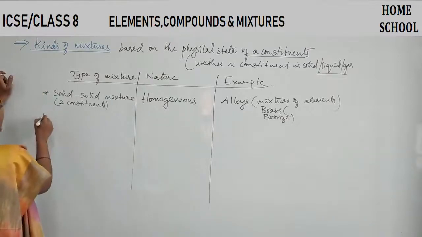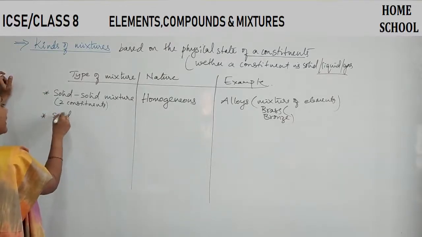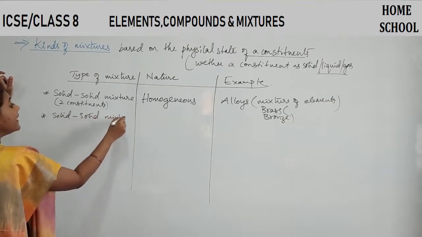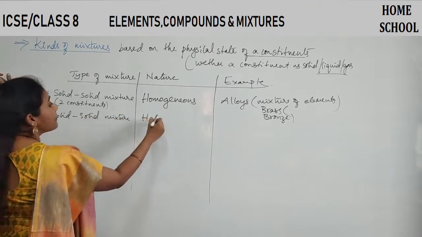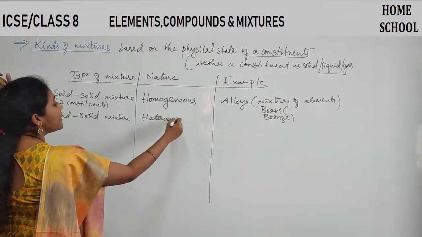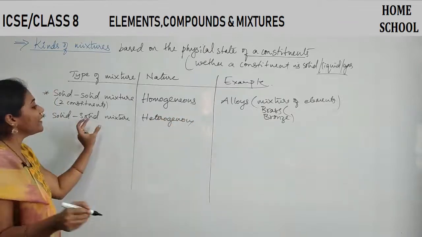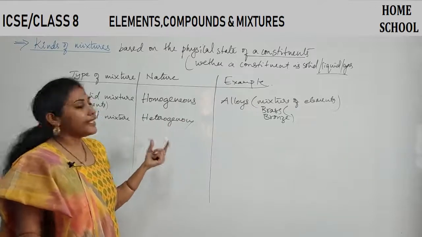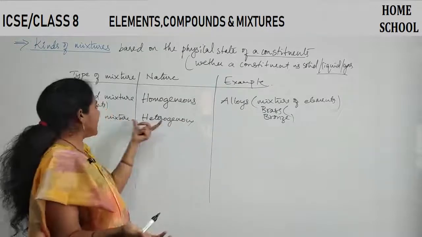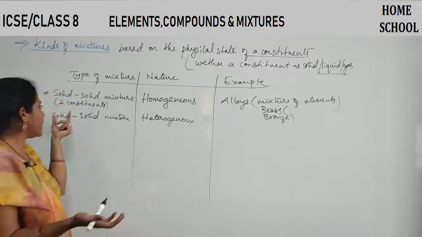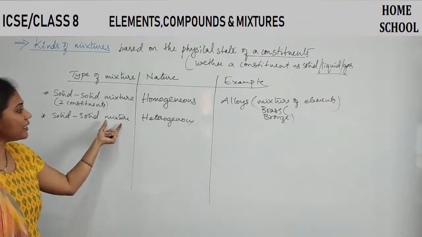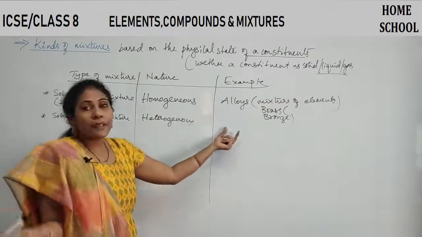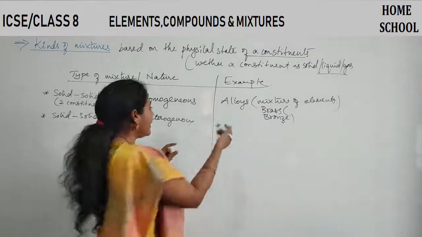The next variety is solid mixture only, but heterogeneous. If two solids are not completely mixed, such a condition is called heterogeneous. For this combination, can you think of an example?